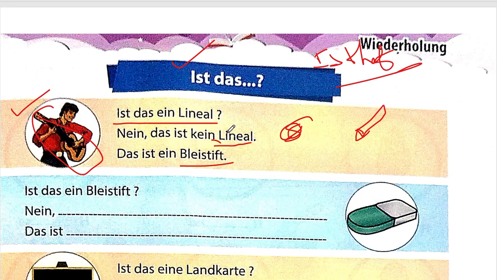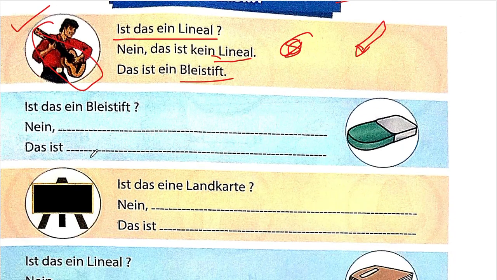We have already discussed ein and kein. Positive is ein. Negative is kein. Since Lineal is basically das Lineal, it's a neutral word, so that is why we have used ein, and because it is not a scale, we have used kein in the second sentence. Then we have to tell what exactly it is. So we have to say: Das ist ein Bleistift. That means that is a pencil. And now we'll be moving ahead.